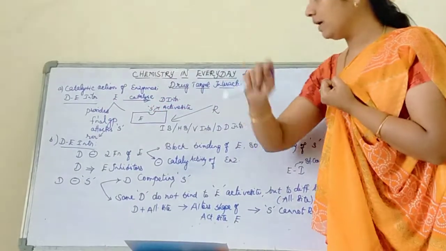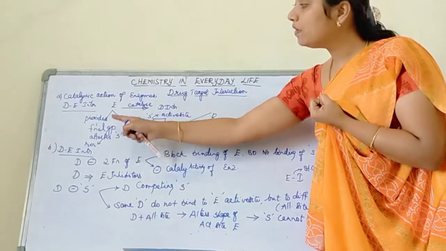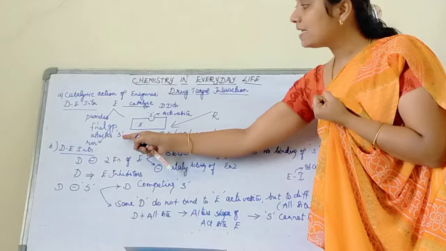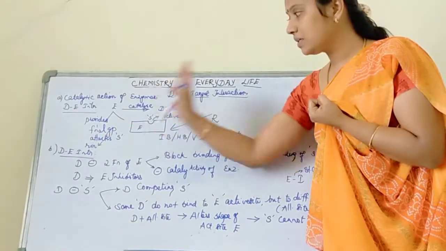What is the second way? My enzyme is going to provide a functional group. The functional group will be attacked by the substrate. As a result, when the substrate is ready, your reactant will come and attack it and your reaction proceeds.